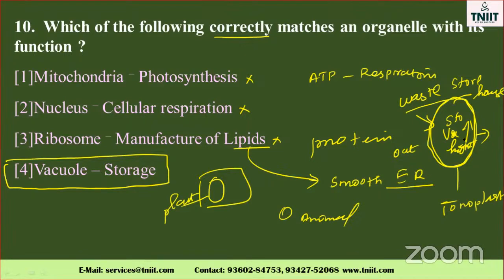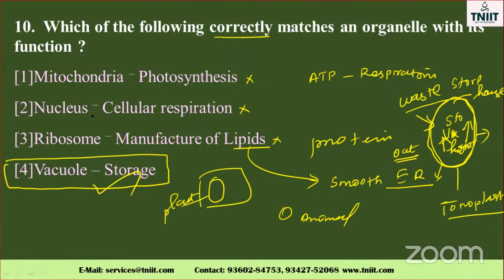The outermost layer is called the tonoplast. The inner side of the vacuole has a very high concentration compared to the outside. So the fourth point is very, very important. So according to this question, this one is the correct answer.